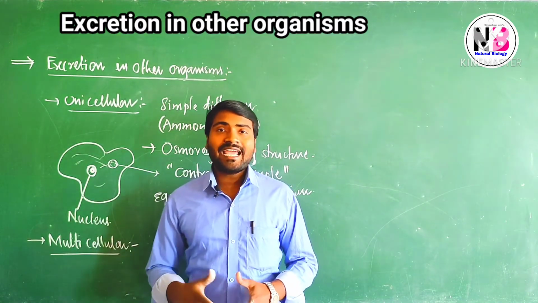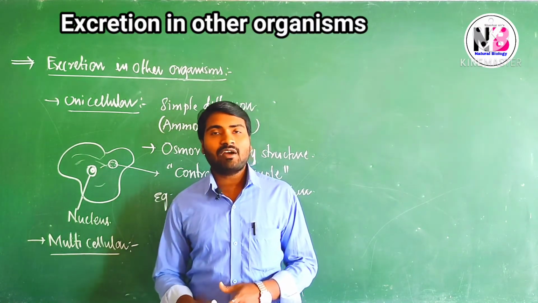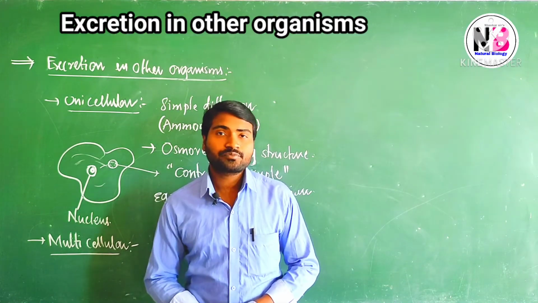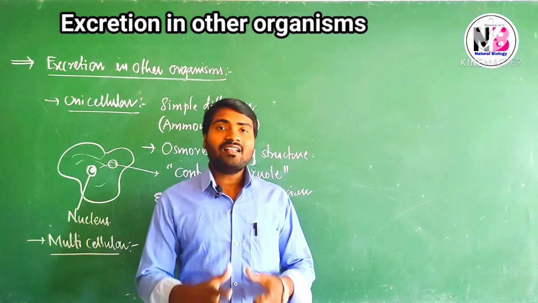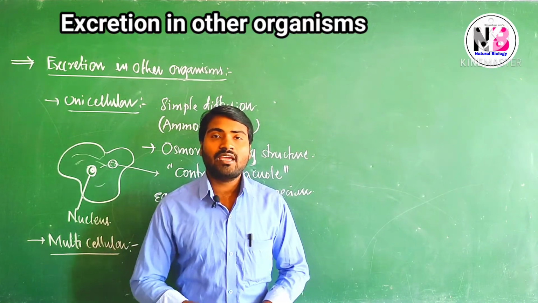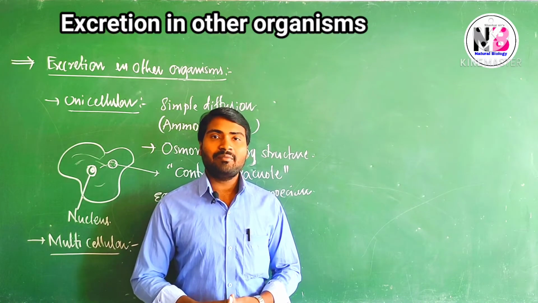Multicellular organisms have developed different structures for excretion. Different organisms have developed different structures. So let us learn one by one. As we know, all the organisms are classified into different categories, kingdoms, phyla. Let me discuss what are the phyla present in the kingdom Animalia.